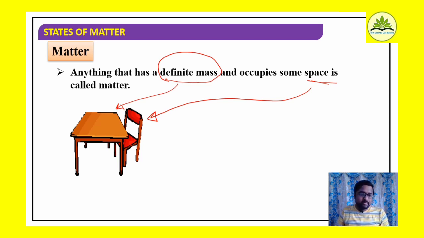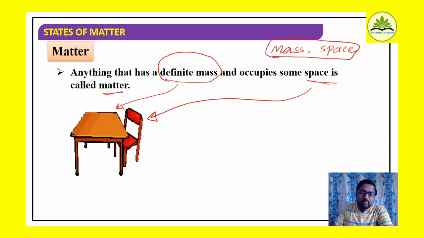So what I mean to say is, how are we going to say matter? Matter is anything in this universe if it has a mass. Two characteristics for matter: that matter should bear certain mass and it should occupy some space in the universe. Anything which has a mass and occupies some space is called matter. The simplest examples I can consider are a table and a chair.